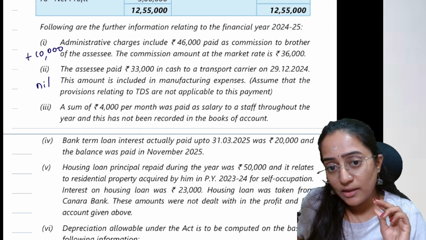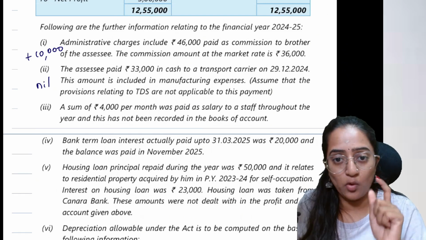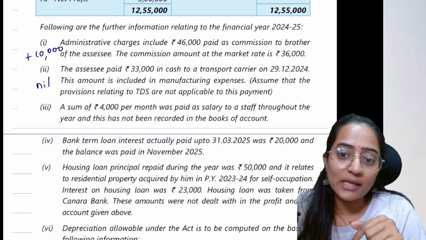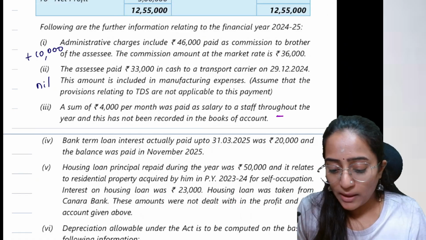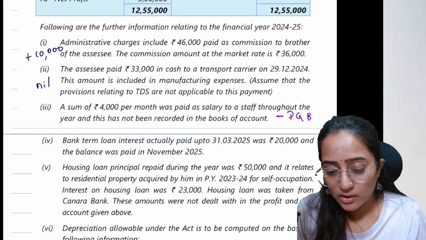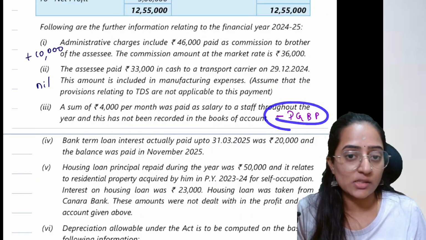If you consider it as an omission, this 4,000 rupees you can now allow as your expenses. So then it would become minus from your PGBP.